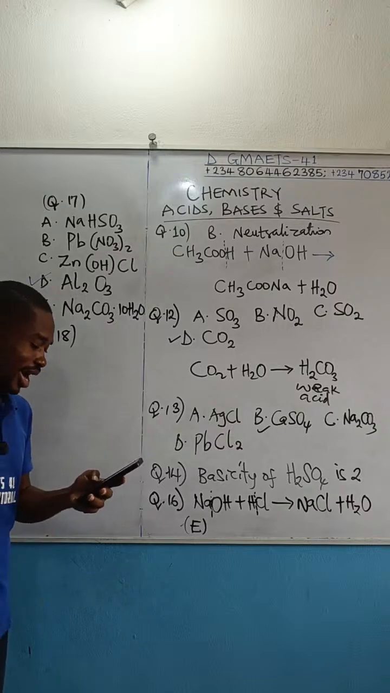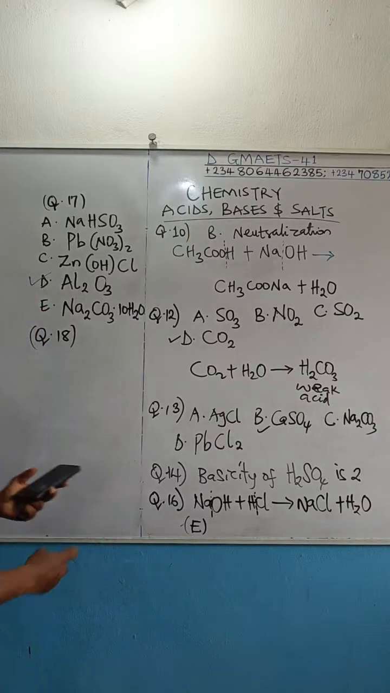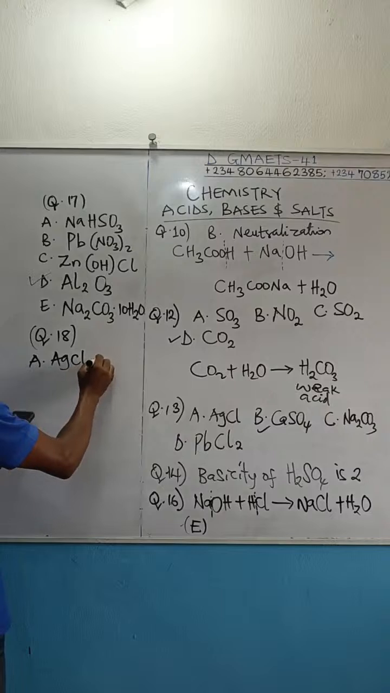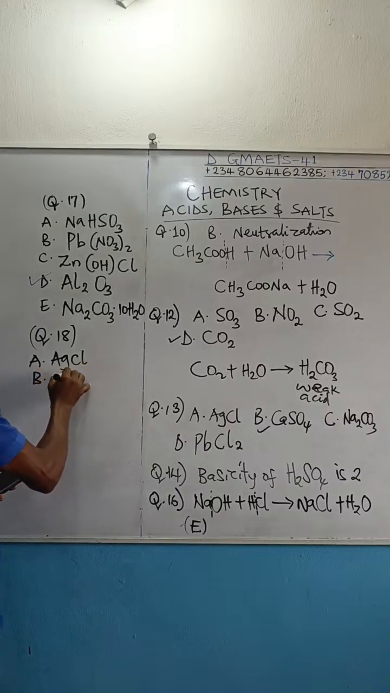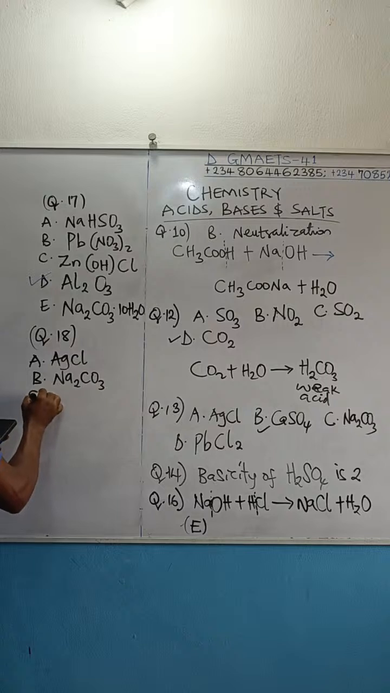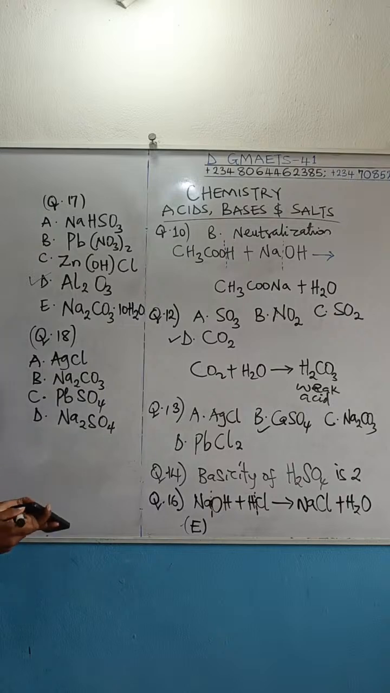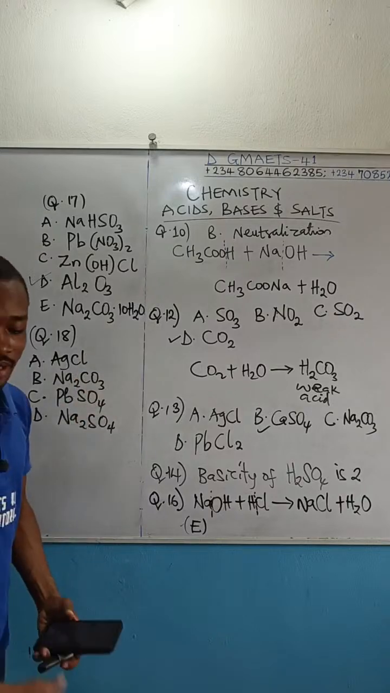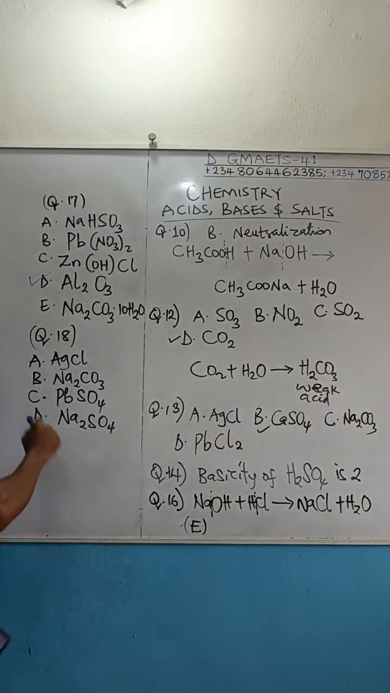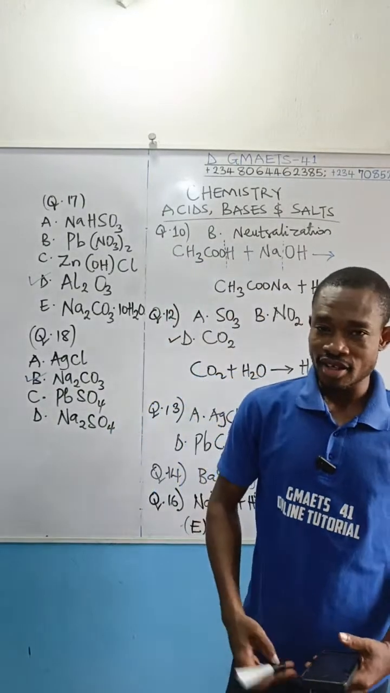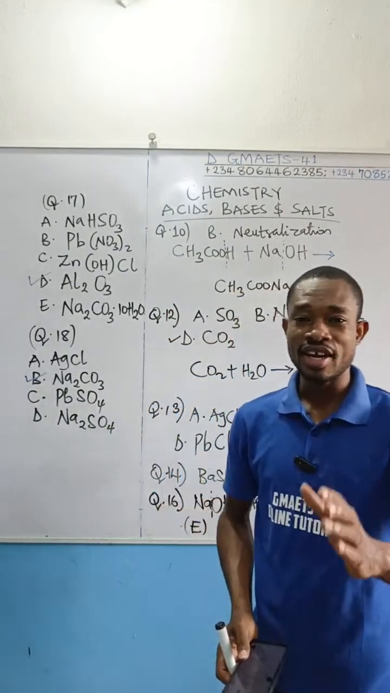An acid can react with: A, silver chloride. B, sodium trioxocarbonate 4. C, lead tetraoxosulfate 6. D, sodium tetraoxosulfate 6. So which of these will an acid react with? An acid can react with sodium trioxocarbonate 4.